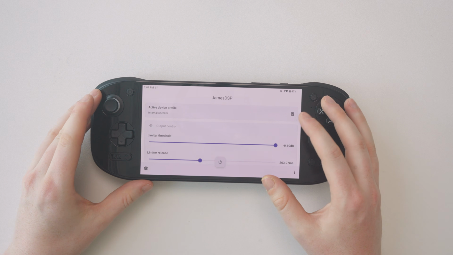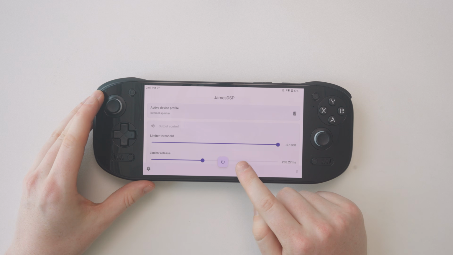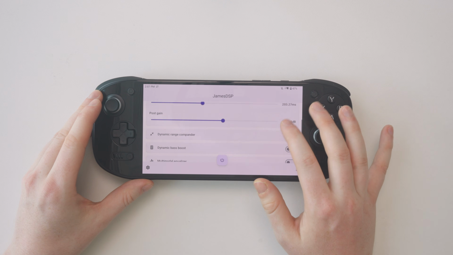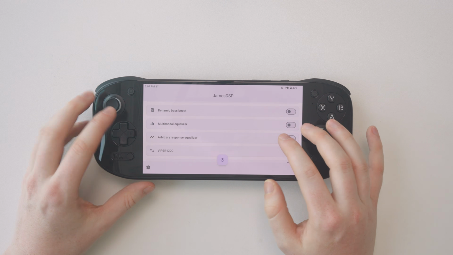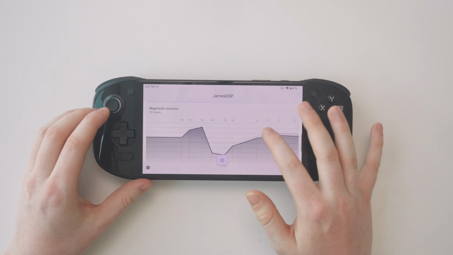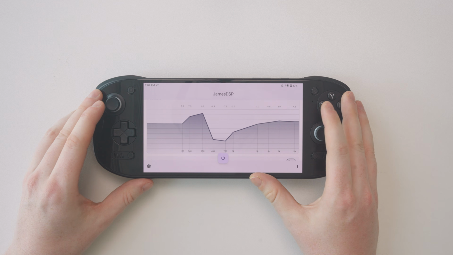Once you have everything installed, you're going to want to come into the James DSP app and turn it on with this power button here. But right out of the box, it's not really going to do anything. We're going to need to turn on the equalizer. So come down to the arbitrary response equalizer and toggle that on. And in here, this is where you can play around with the sound settings of your Odin 2 Portal.